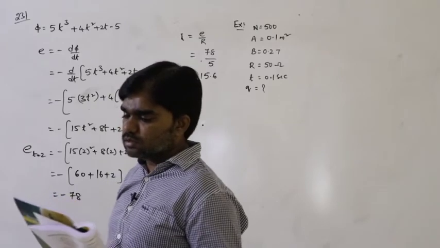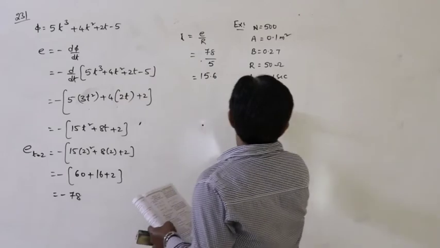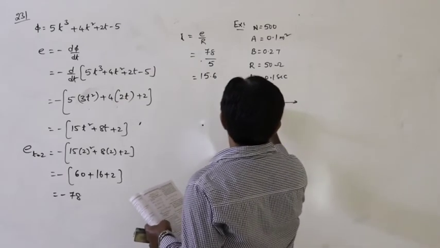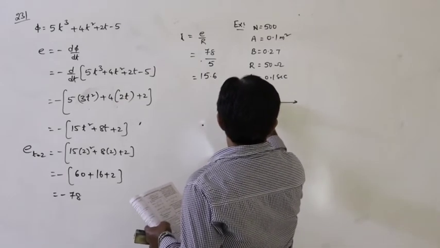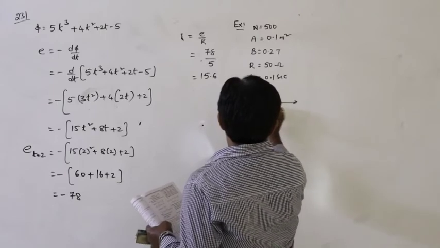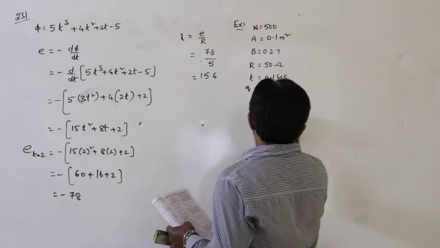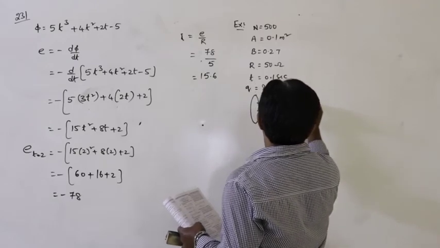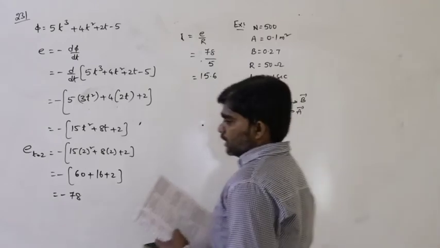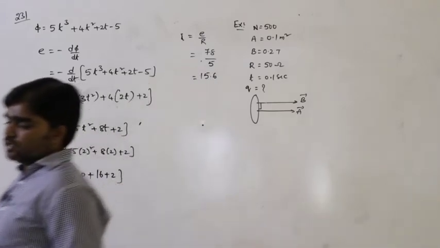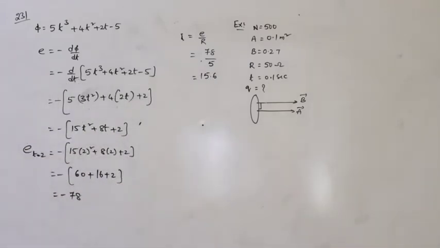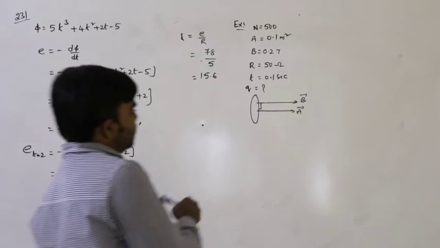So this is the direction of the magnetic field and this is the face of the coil. The face of the coil makes an angle 90 here, but this is the direction of the area vector. So B bar and A bar must be in the same direction.